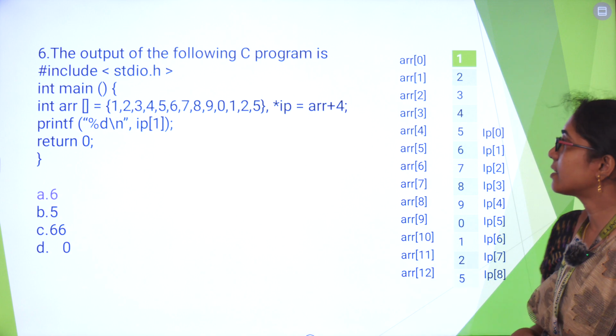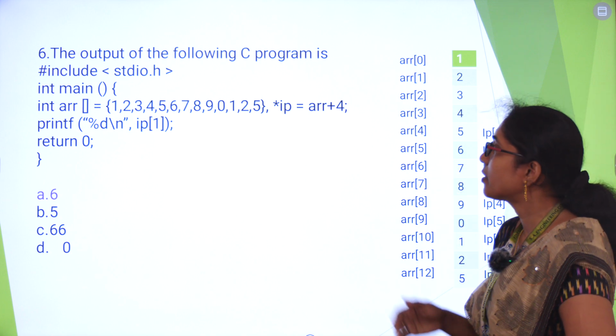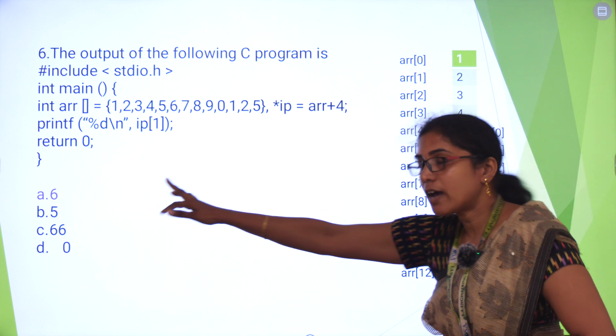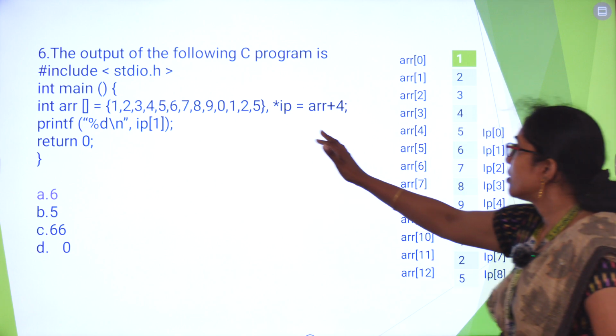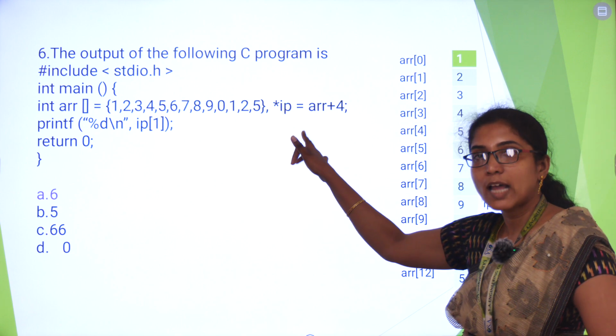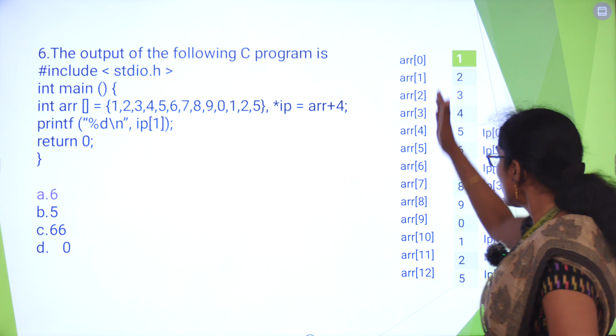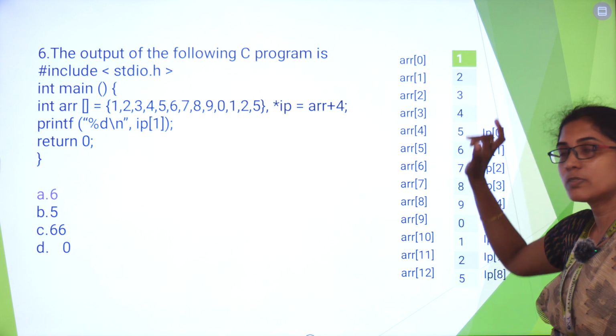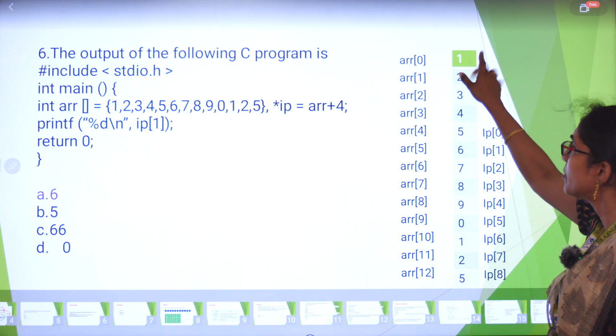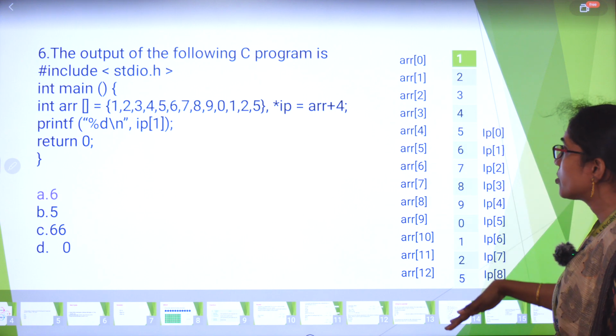So this is the next example. The output of the following C program is... here we have declared an array and one pointer variable called *ip. So we know array always starts from the 0th location. So arr[0] will be the first value, and it goes on like this.